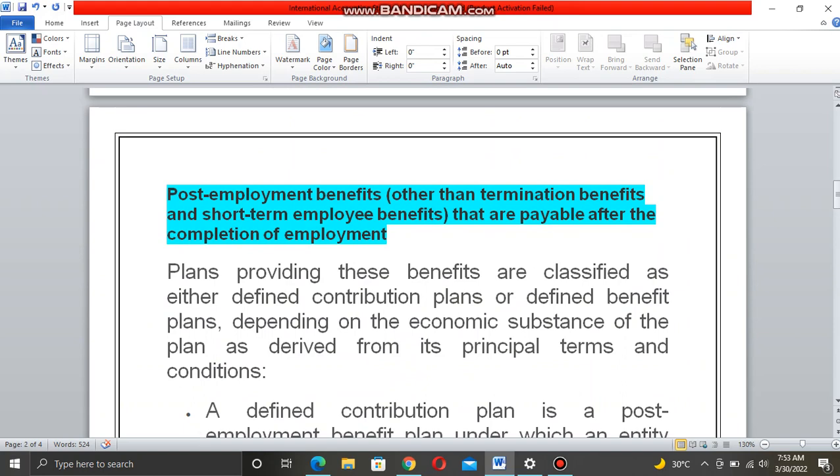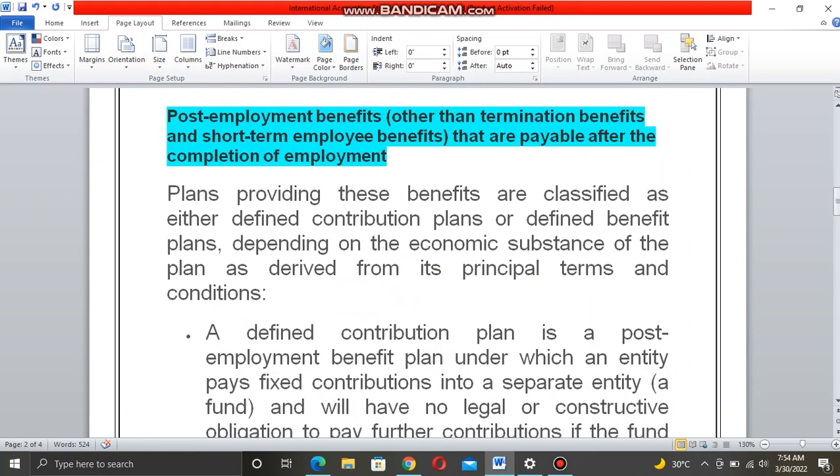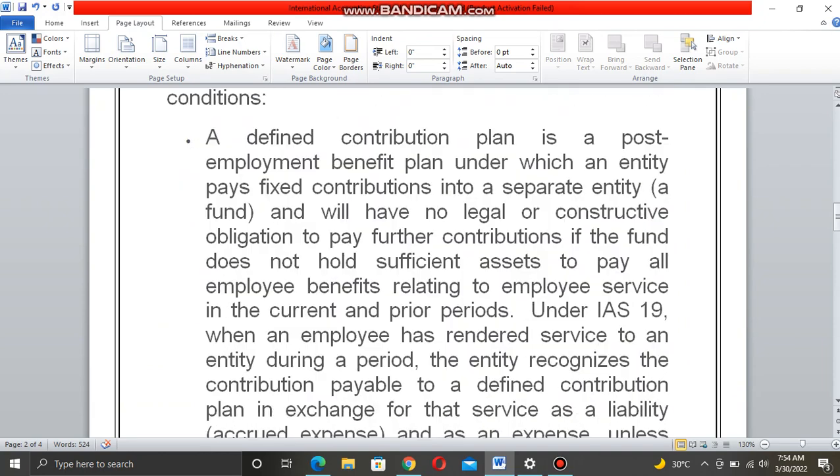Post-employment benefits are benefits other than termination benefits and short-term employee benefits that are payable after the completion of employment. Plans providing these benefits are classified as either defined contribution plans or defined benefit plans, depending on the economic substance of the plan as derived from its principal terms and conditions.